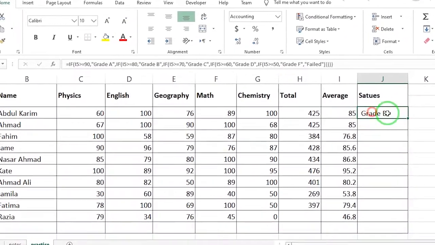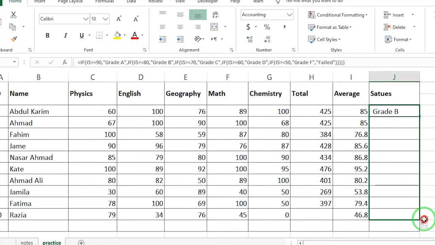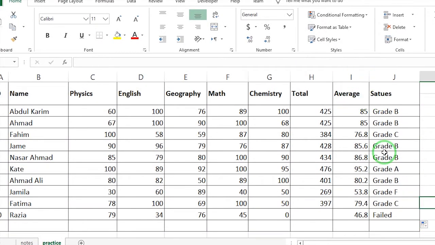Enter. Now I drag it down. See, the students that got between 90 and 100 are in grade A. And the students that got between 80 and 90 are in grade B, like this one and this one and so on. And the students that got less than 50 have failed.